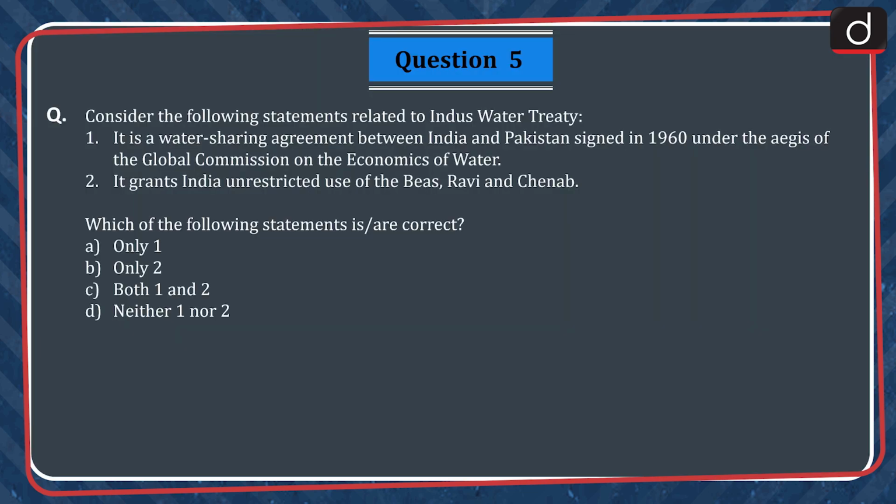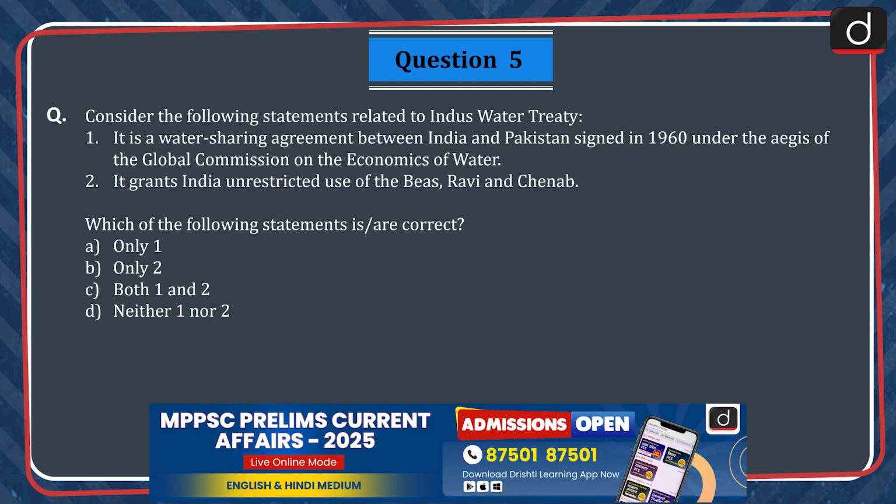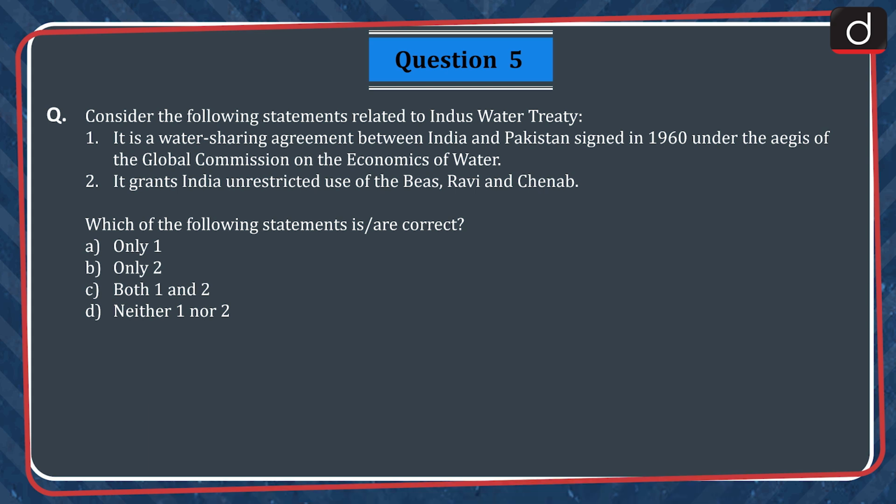Next, consider the following statements related to Indus Water Treaty. 1. It is a water sharing agreement between India and Pakistan signed in 1960 under the aegis of the Global Commission on the Economics of Water. 2. It grants India unrestricted use of the Beas, Ravi and Chenab. Which of the following statements is or are correct? Only 1, only 2, both 1 and 2, neither 1 nor 2. The correct answer is option D, neither 1 nor 2.